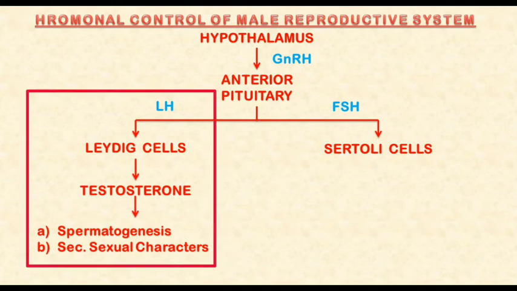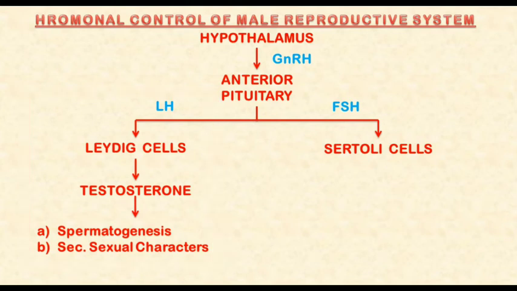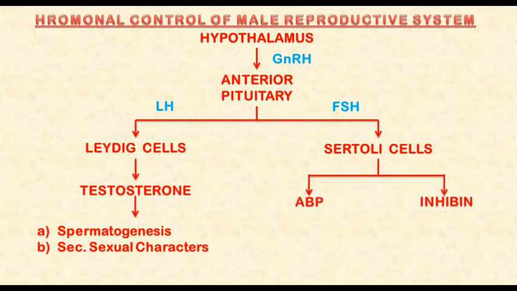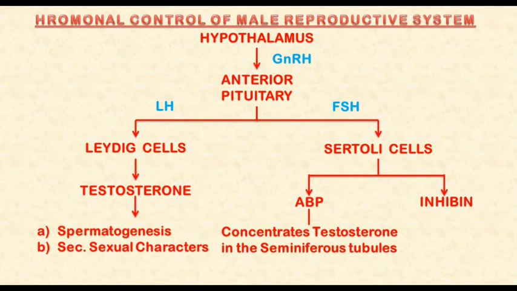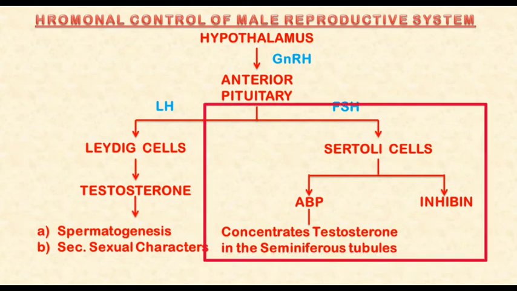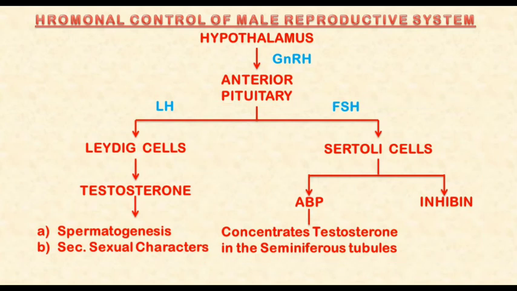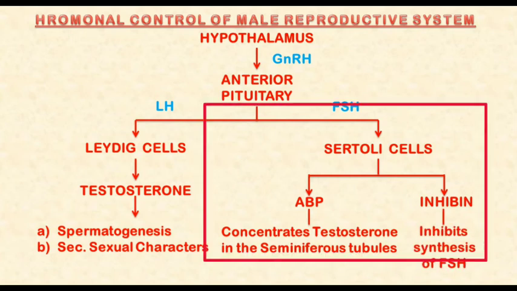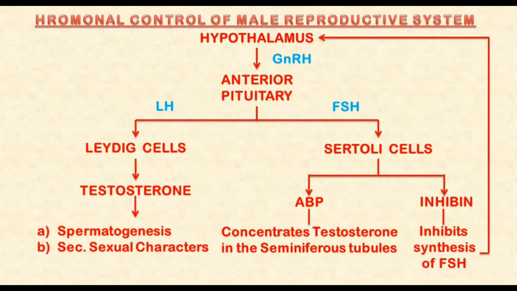The second hormone, FSH, which is produced by the anterior pituitary, stimulates the Sertoli cells to release two proteins, ABP and inhibin. ABP concentrates the testosterone in the seminiferous tubule, which is essential for the development of spermatozoa, and inhibin inhibits the synthesis of FSH and in turn controls the rising level of testosterone in the blood.